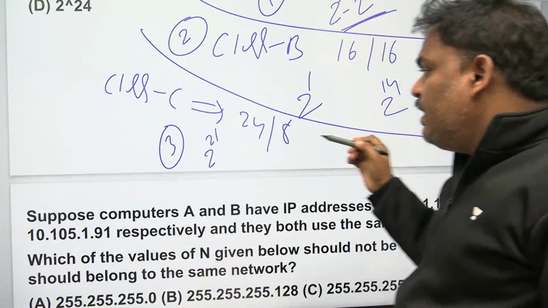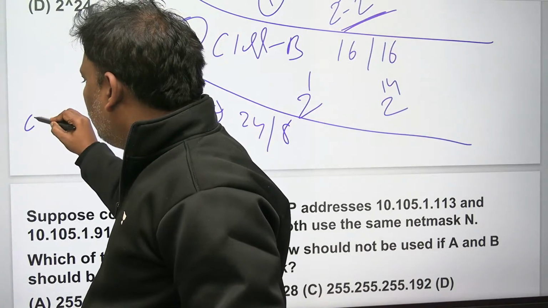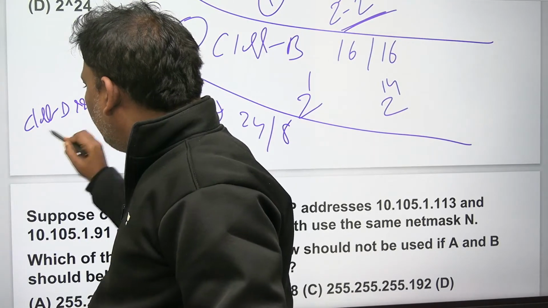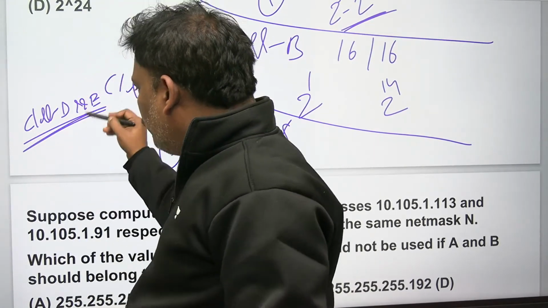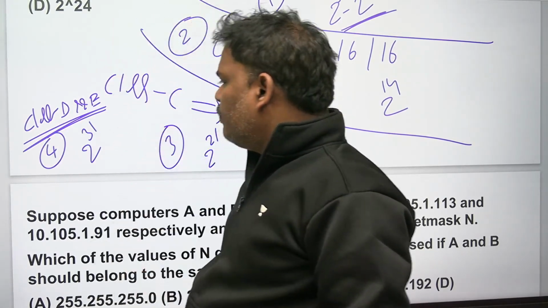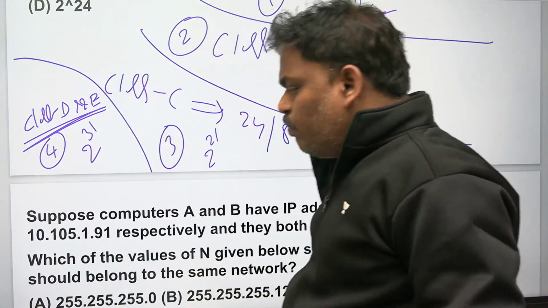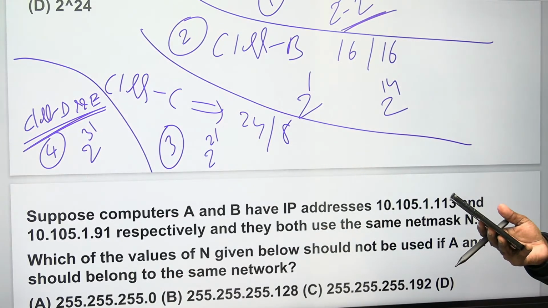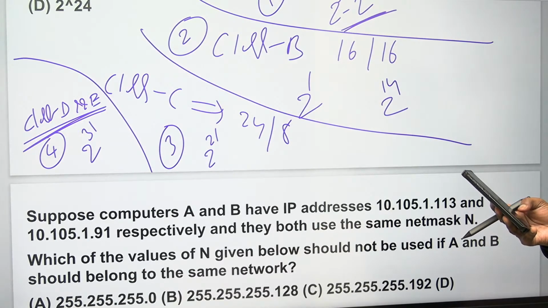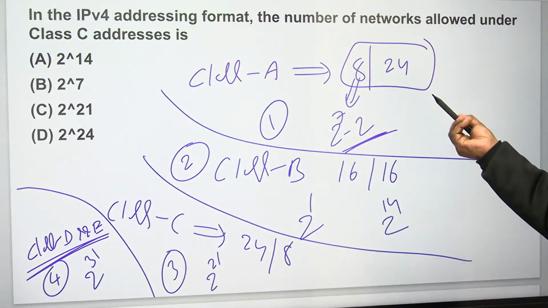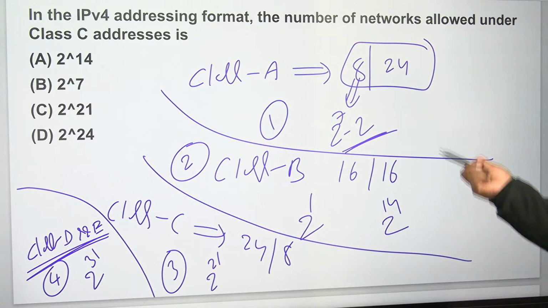Next, class D and class E both: 4 bits are fixed, so 2 power 31. Please verify if I am wrong. You have to revise frequently, otherwise some problem will happen. I forgot a small thing, so I wrote it wrong. Now I rectified it, please verify.